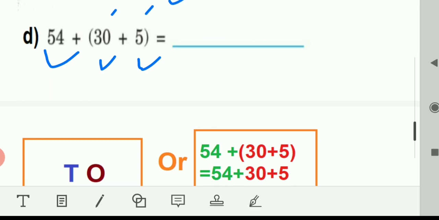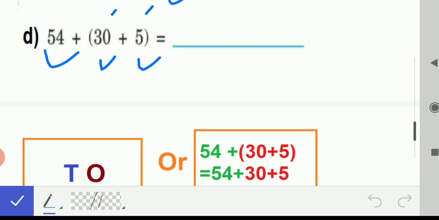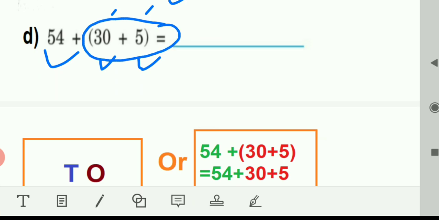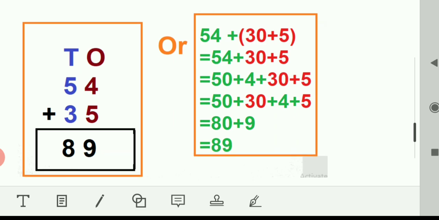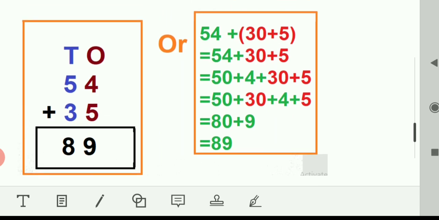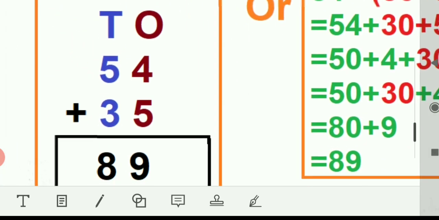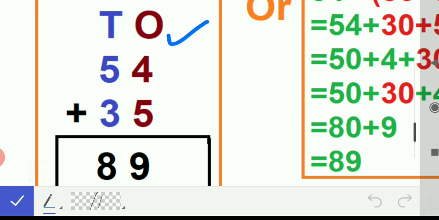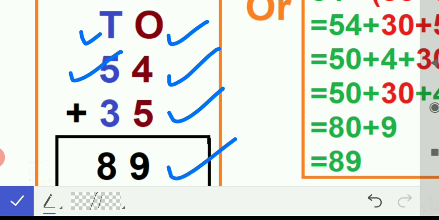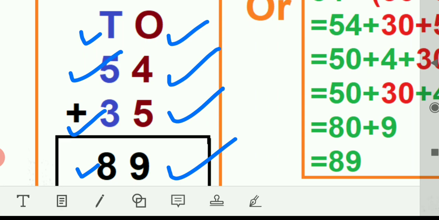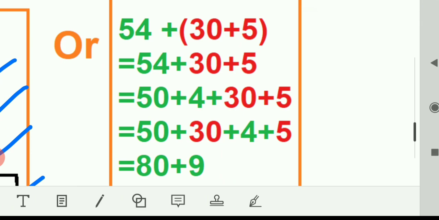First is, this number is 54 and this number is 35, so we can add those two numbers. 4 ones, 5 ones, total 9 ones. 5 tens, 3 tens, 8 tens. So the answer is 89. Or we can do it by breaking the numbers also.